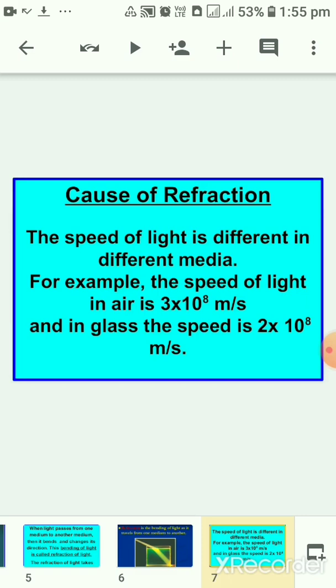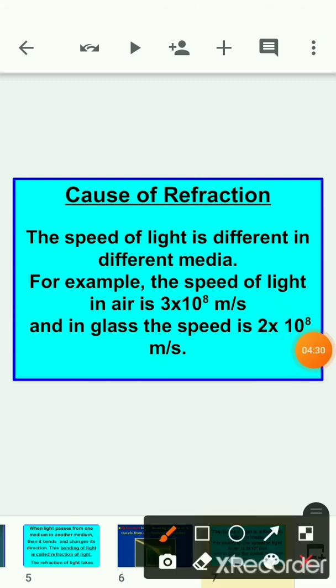Children, the speed of light in different media is different. For example, the speed of light in air is approximately 3 × 10^8 meters per second.